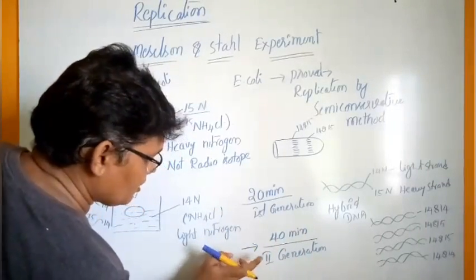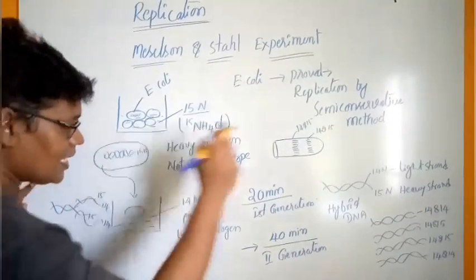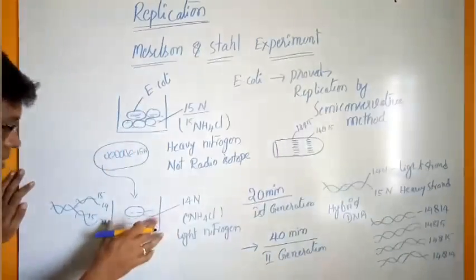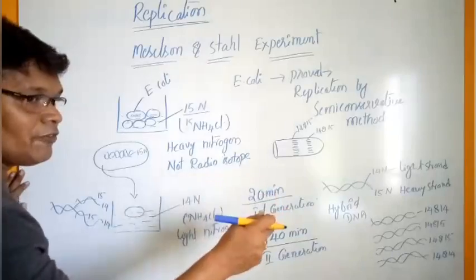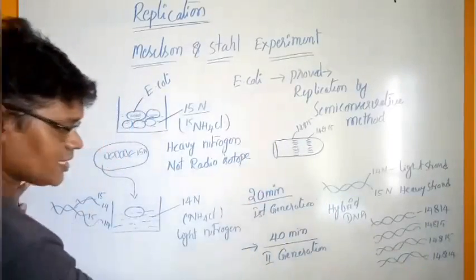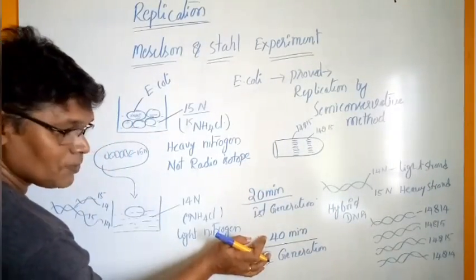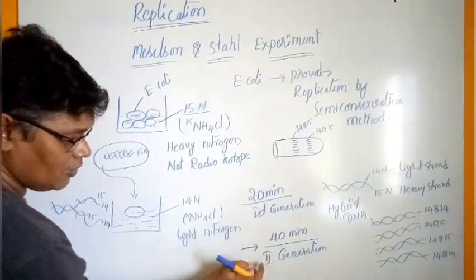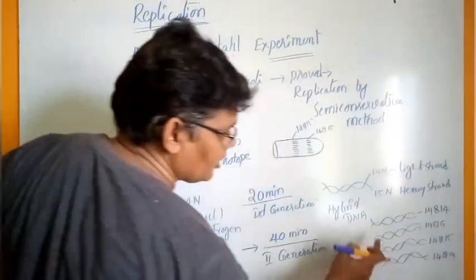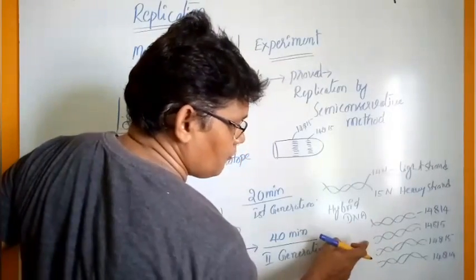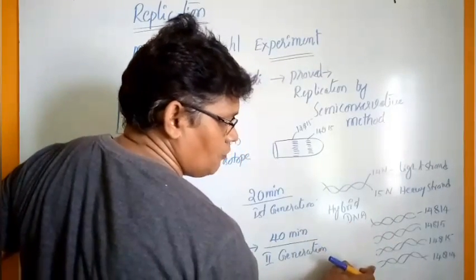The second generation means duplication of the new species. Generally the E. coli duplicates in the first generation to 14 and 15. In the next generation, after 40 minutes, 2 times duplication occurs, so it is considered the second generation. The second generation contains 14-14, 14-15, 14-15 and 14-14 types.